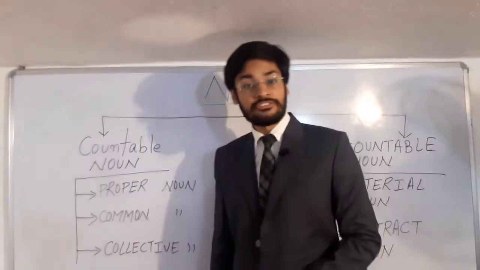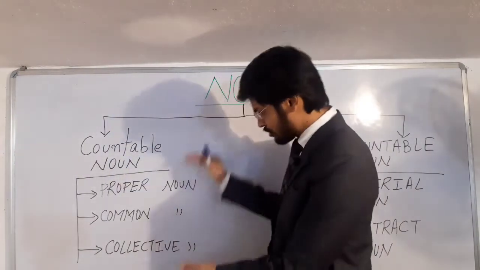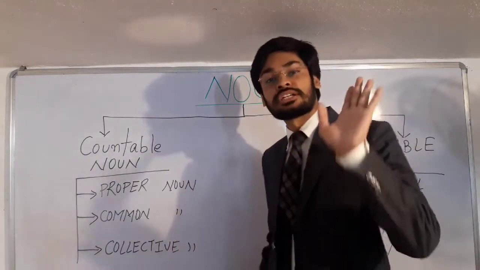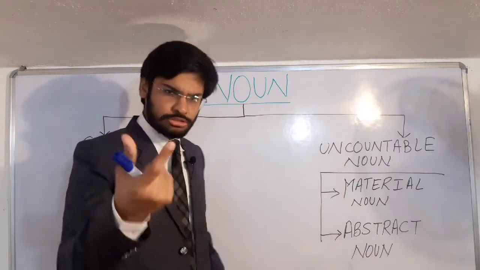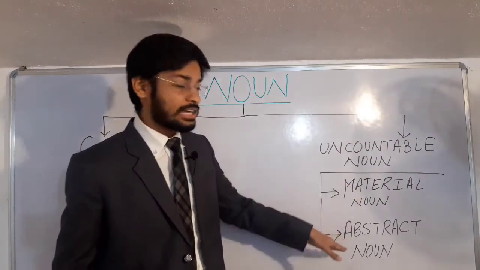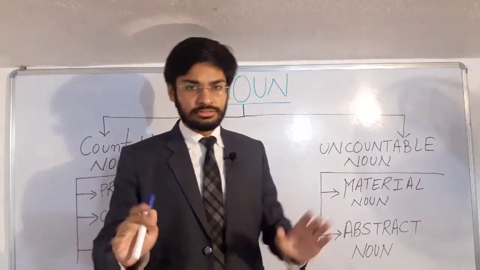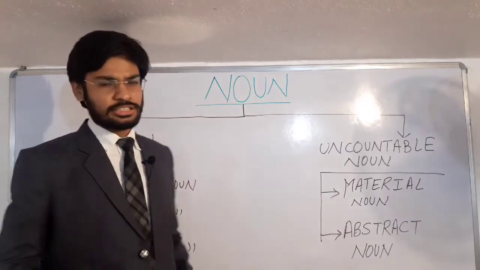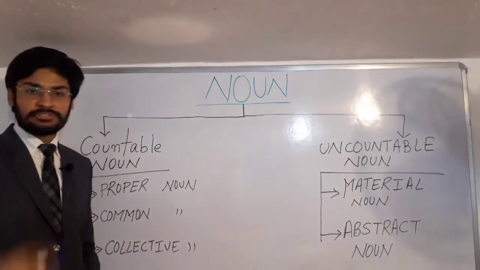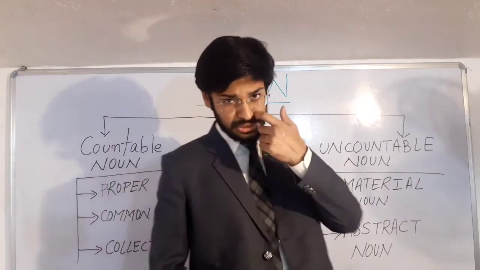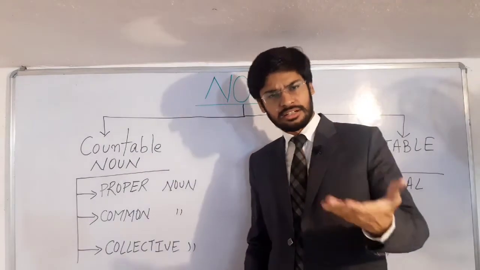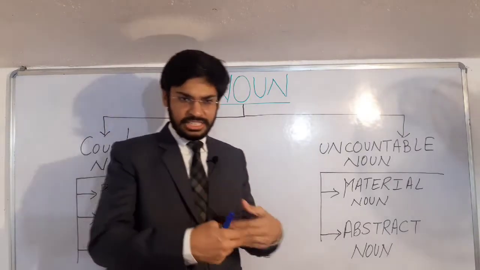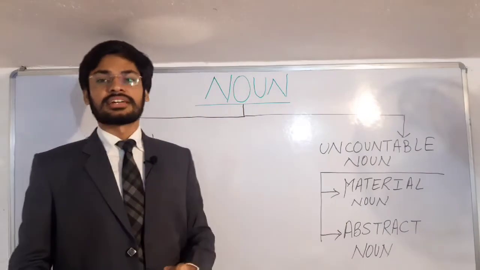The first classification is of countable nouns, which can be counted. So this classification makes sense, as these nouns can be counted. And this classification makes sense that these nouns, that is material and abstract noun, cannot be counted. Alright students. So this detailed classification gives us many ideas in one single shot. So students, let us begin with the first noun, that is proper noun. Alright students, so what is this proper noun? See, the detailed definition of these nouns we will see later on. But for now, this is only the classification students.